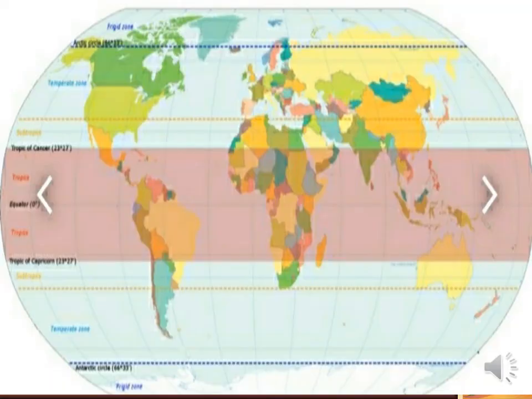Students, the North Frigid Zone, the Arctic, comprises the northern part of Canada, Alaska, Greenland, Scandinavia, Russia, and the Arctic Ocean in the northern hemisphere. The South Frigid Zone, the Antarctic, comprises the continent of Antarctica, the southern tip of Chile and Argentina, the South Island of New Zealand, and Tasmania.